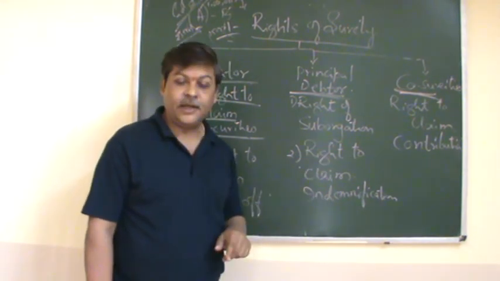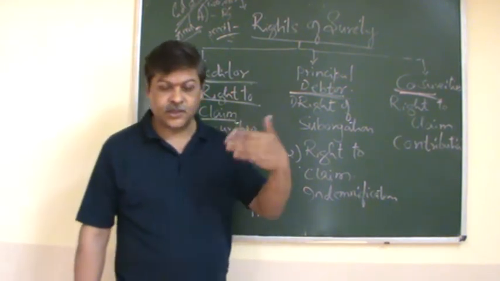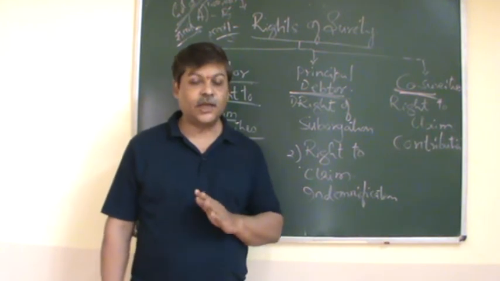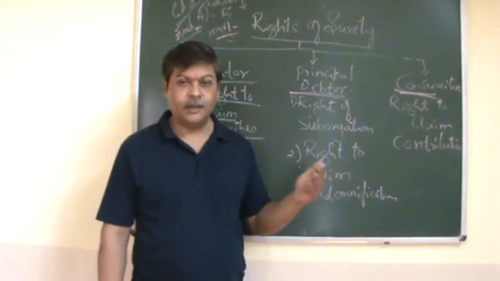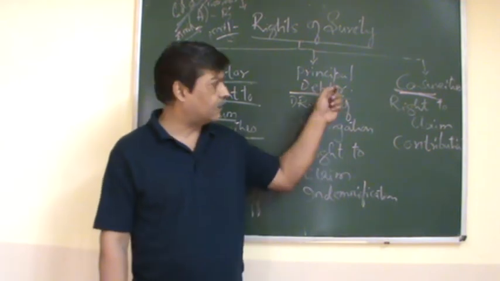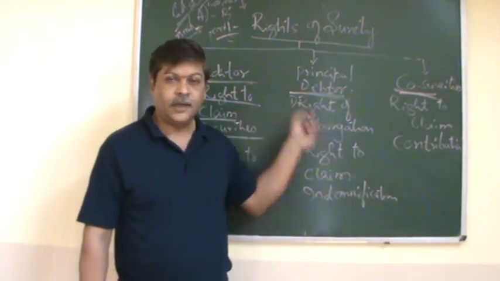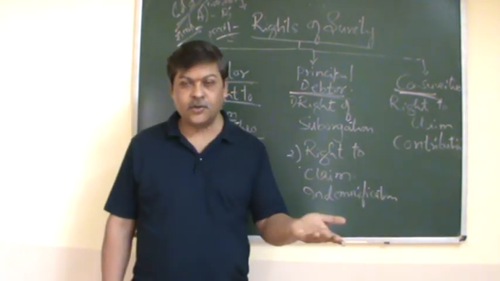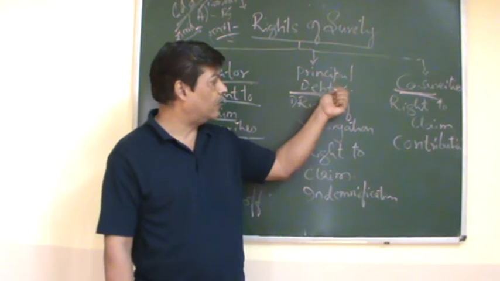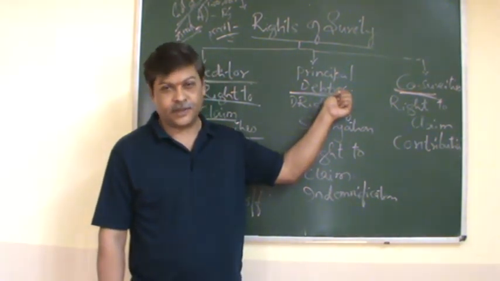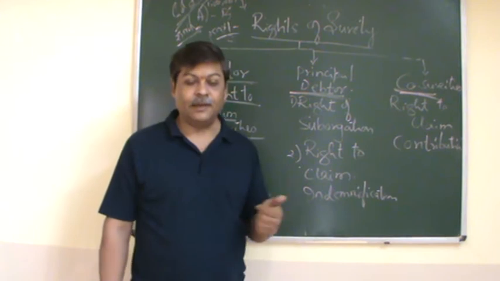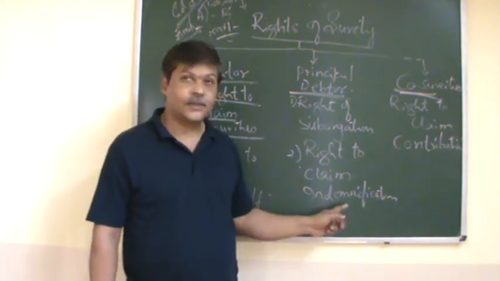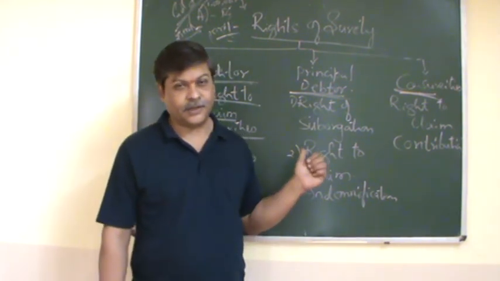And the right to claim indemnification: once he has discharged the liability, he can claim indemnification. Indemnification means reimbursement. So against the principal debtor, once the surety has discharged the liability to the creditor, whatever amount he has paid, he can get it indemnified or reimbursed from the principal debtor. He can claim the indemnification, reimbursement from the principal debtor. These are the two rights against the principal debtor.